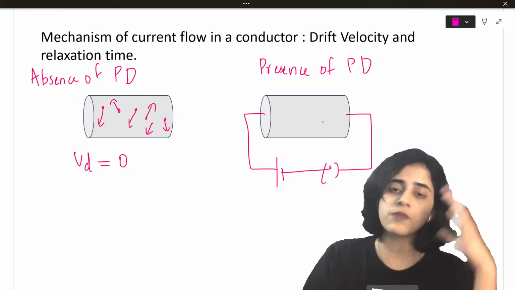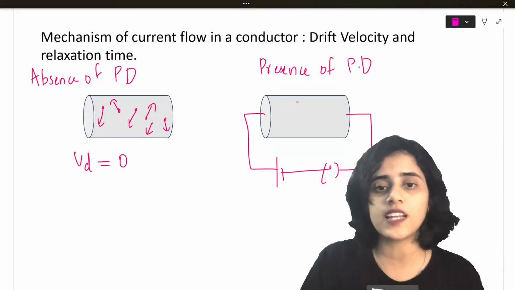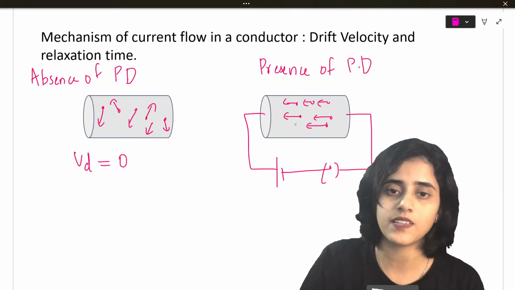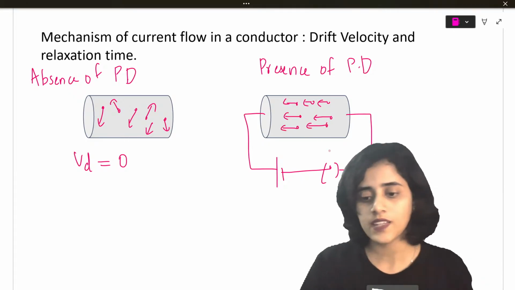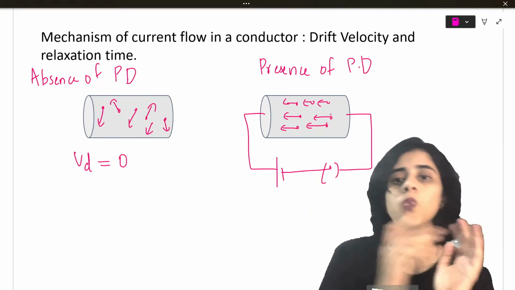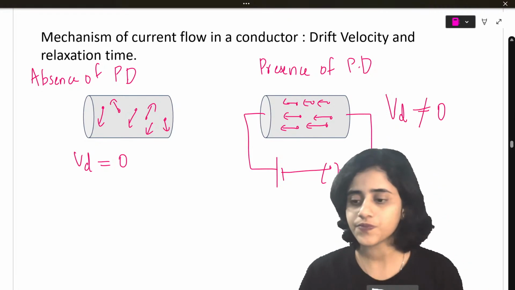Let's put a key also. Because of the presence of an external electric field, all the particles align in one direction like this. So obviously they together will have a velocity. So drift velocity will not be equal to 0.